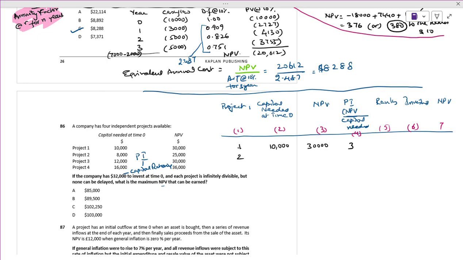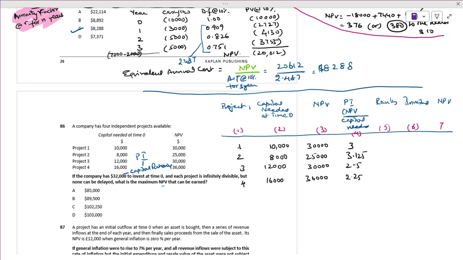Next, 8,000 capital and 25,000 NPV. 25,000 divided by 8,000 is 3.125. Project 3: 12,000 capital, 30,000 NPV. 30,000 divided by 12,000 comes to 2.5. Project 4: 16,000 capital, 36,000 NPV. Keep it in mind, we have 32,000 with us only, investments.